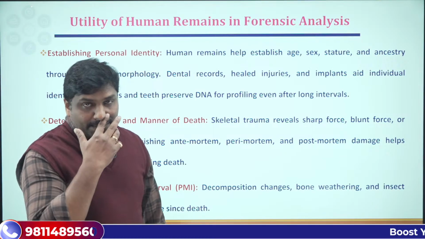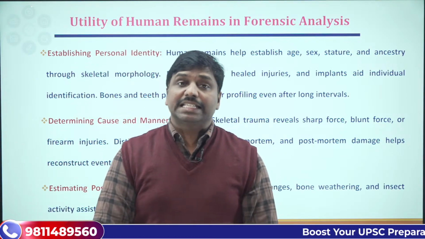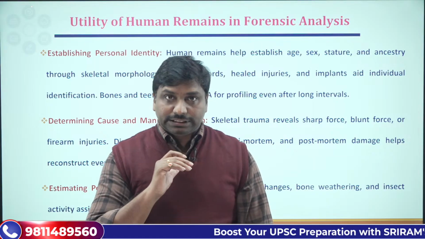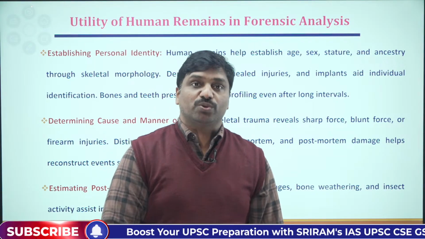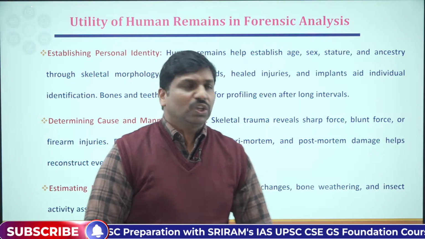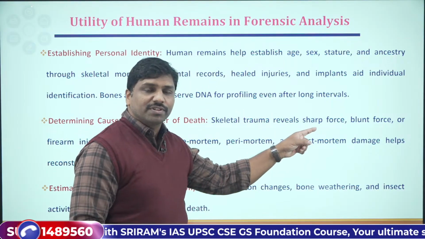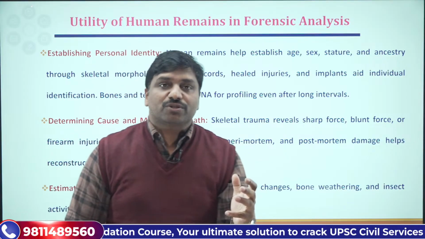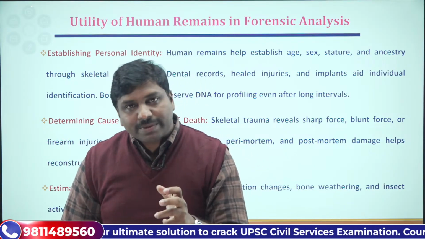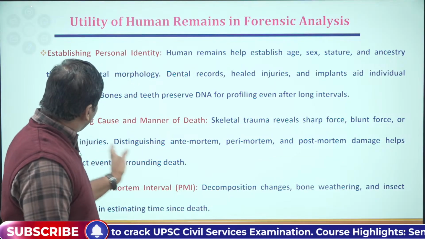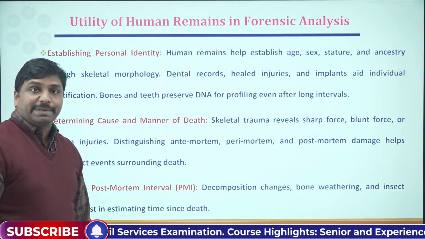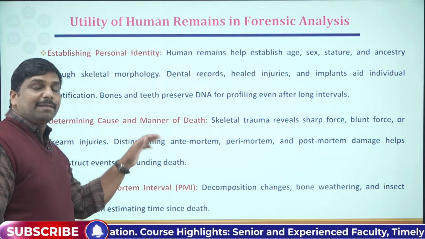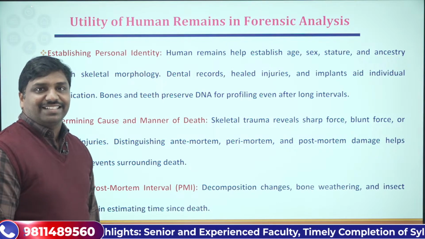When we pick up a victim's body, we can see what kind of instrument was used to kill this person. Is it a sharp force or a blunt force? That means the instrument was a sharp instrument or a blunt instrument, or was any kind of firearm used? All such things will help in forensic analysis.